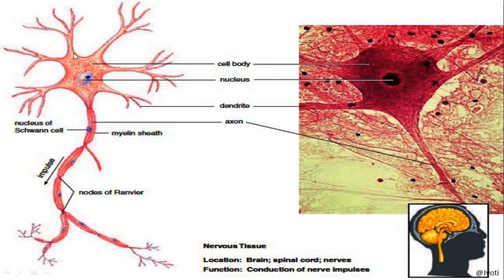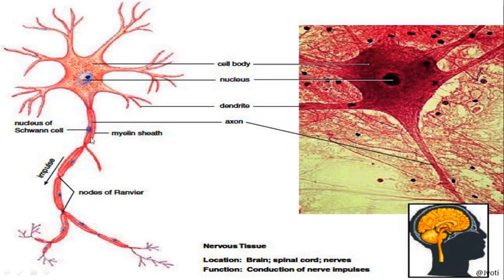Then from the cell body, several branched structures are developed. They are called dendrons, and the dendrons have branches that are called dendrites. And there is a single long outgrowth from the cell body that is called axon. So from the cell body, many small branched fiber-like structures are developed, that is called dendrites, and a single, sometimes branched structure is developed that is called axon.